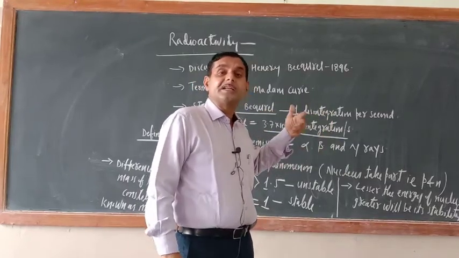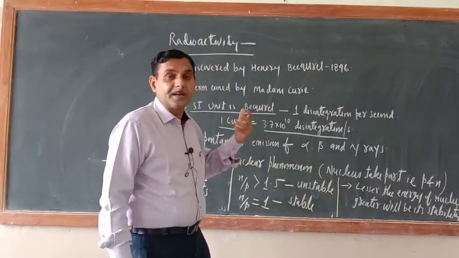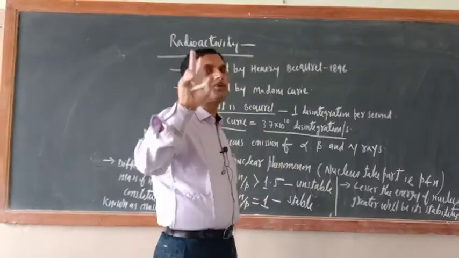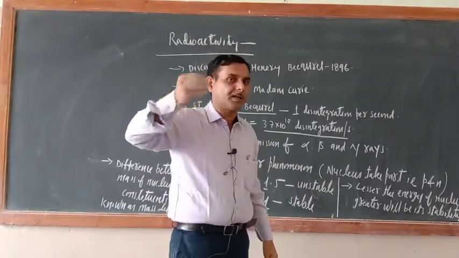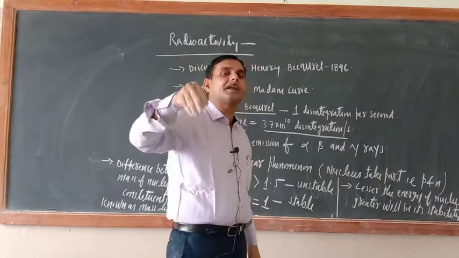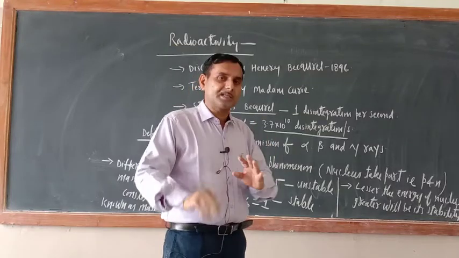That is why it is a nuclear reaction. In the nucleus there are two particles, proton and neutron. So roughly we can say that in radioactivity protons and neutrons are taking part.